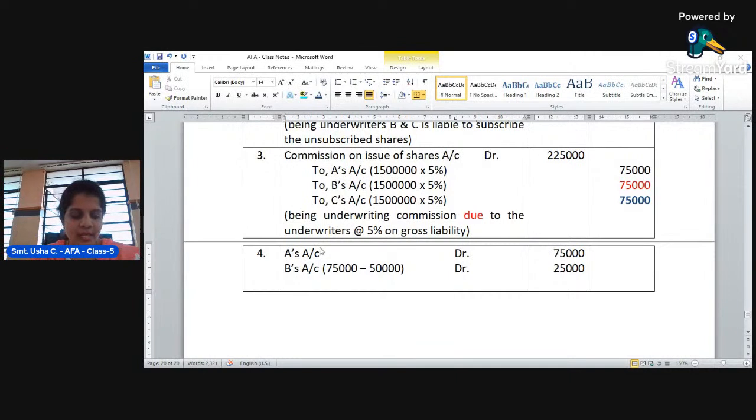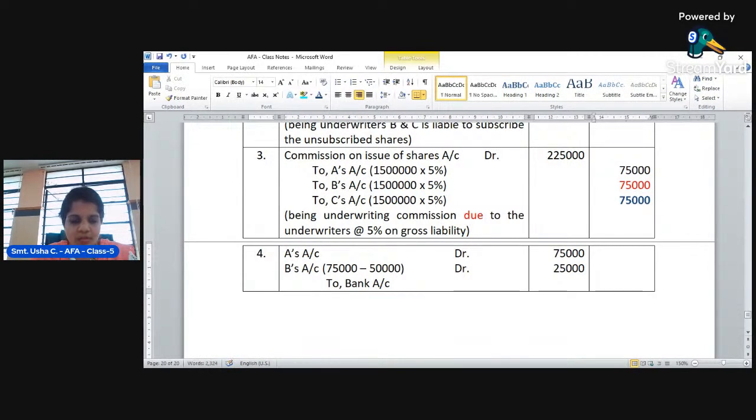Okay, so now A's commission and the remaining amount of B's commission must be paid by the company. So for this, the entry is A's account debtor, B's account debtor, it will be paid through either cash or bank, but usually it will be to bank account only. It is credited to bank account because cash or bank is going out of the company.